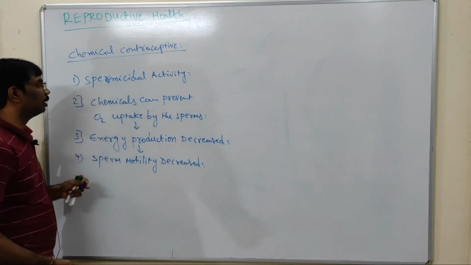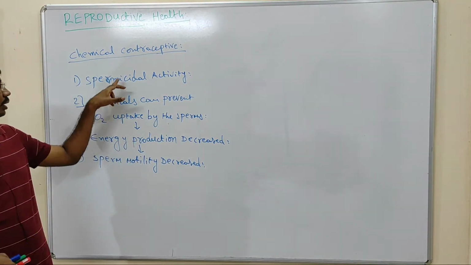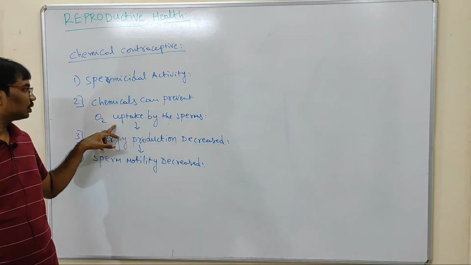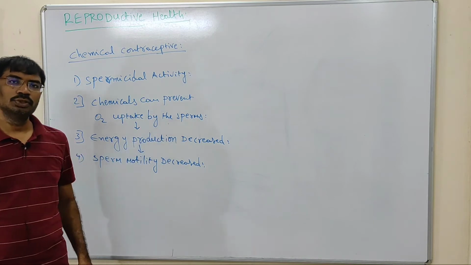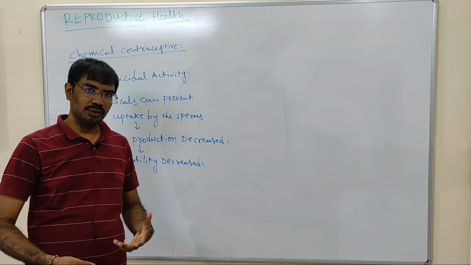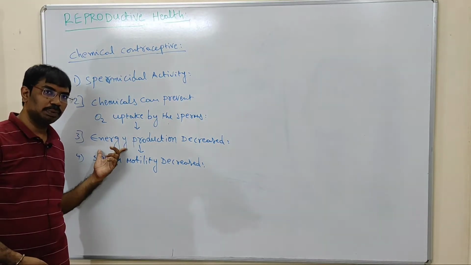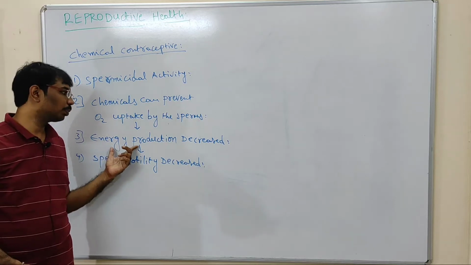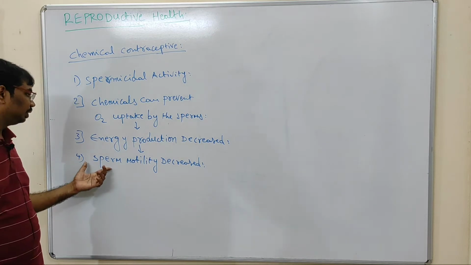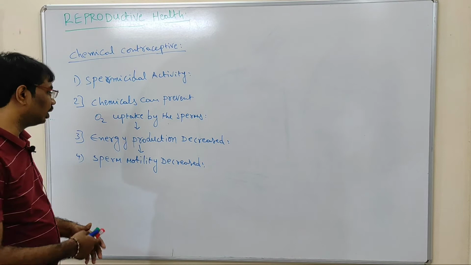So see here, these chemicals have spermicidal activity, so they can directly kill the sperms. Otherwise the chemicals can prevent oxygen uptake by the sperms, so the oxygen utilization is very low. With very little oxygen consumed, the energy production decreases, and then sperm motility also decreases.